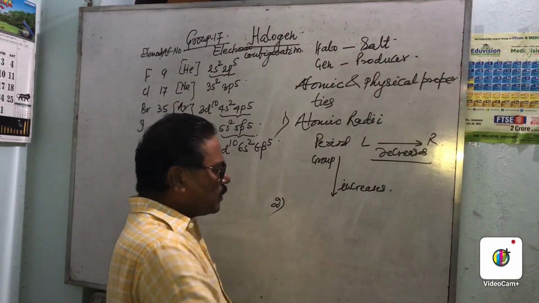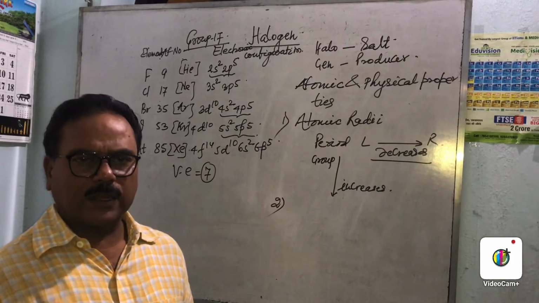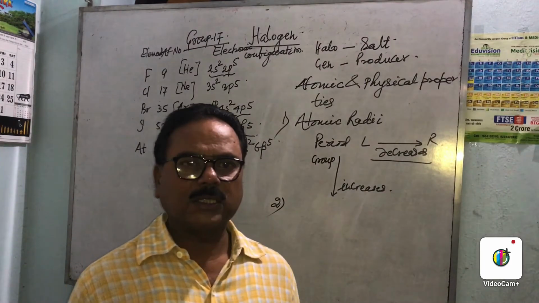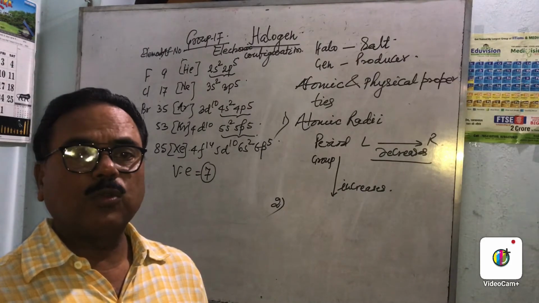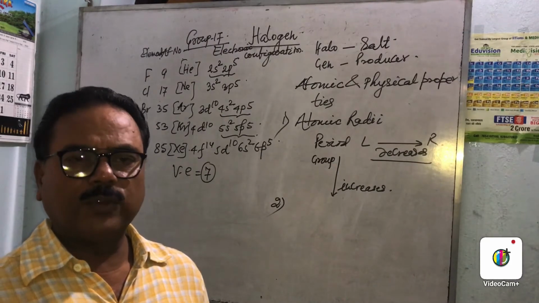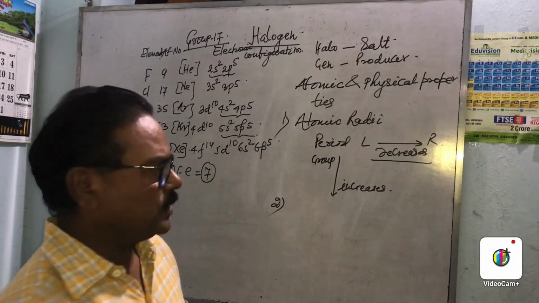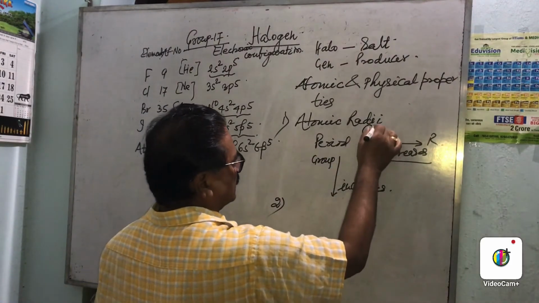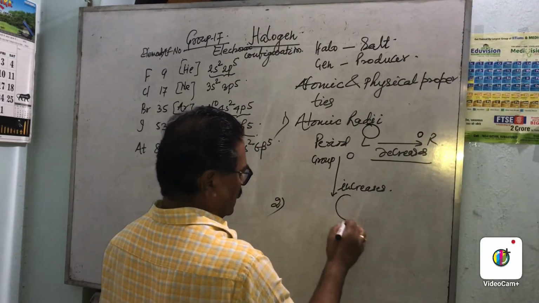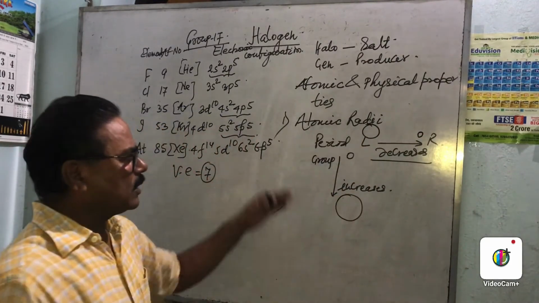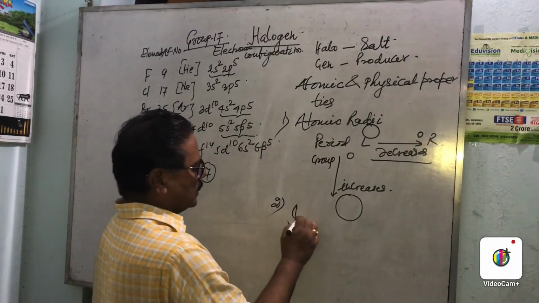Now, if we come down the group, although nuclear charge increases, the addition of new energy levels is more predominant over the nuclear charge. That's why its size increases. So this is the increasing order and this is the decreasing order. Now we come to ionization enthalpy.